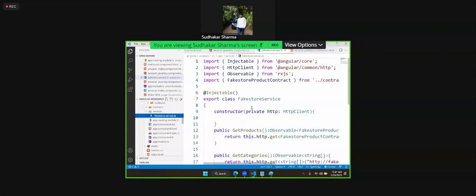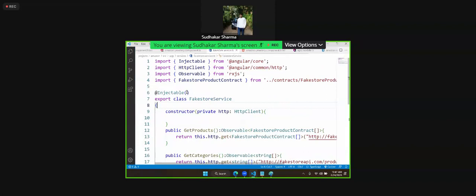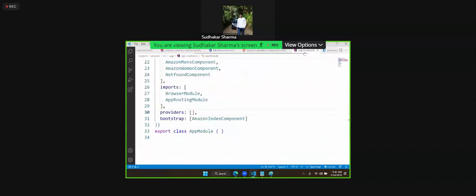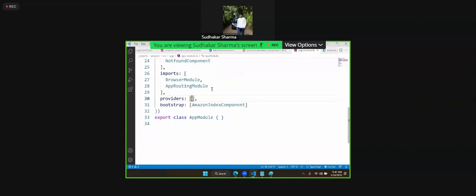Services. Ah, here I am using HTTP client, but yeah, we forgot a lot of things. We haven't imported the HTTP module. Am I right?